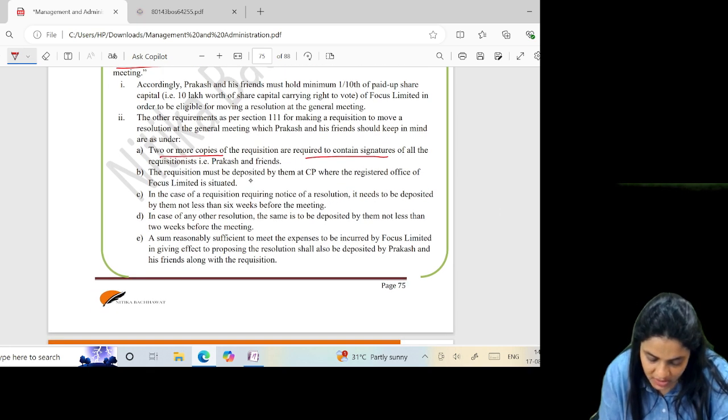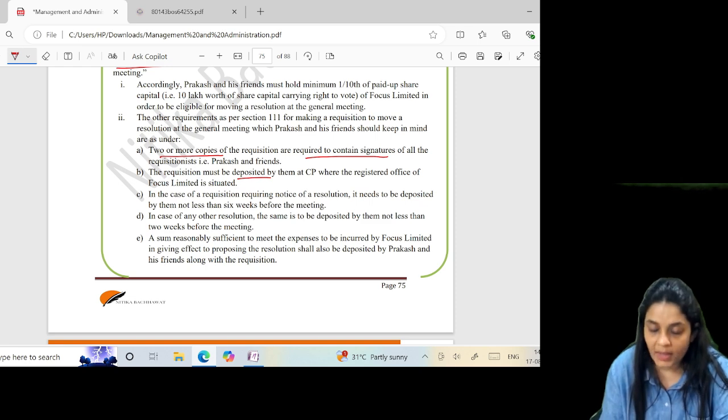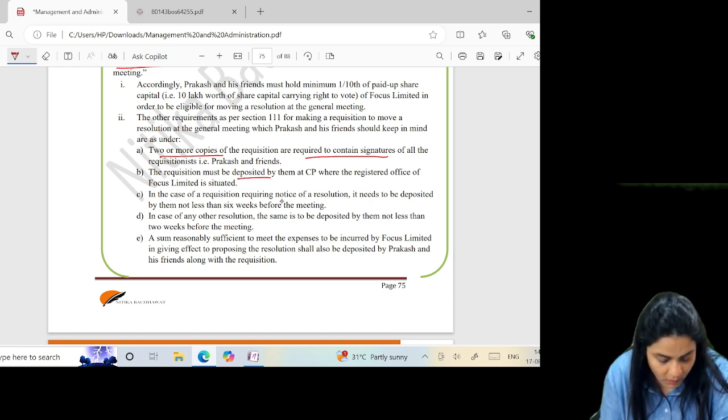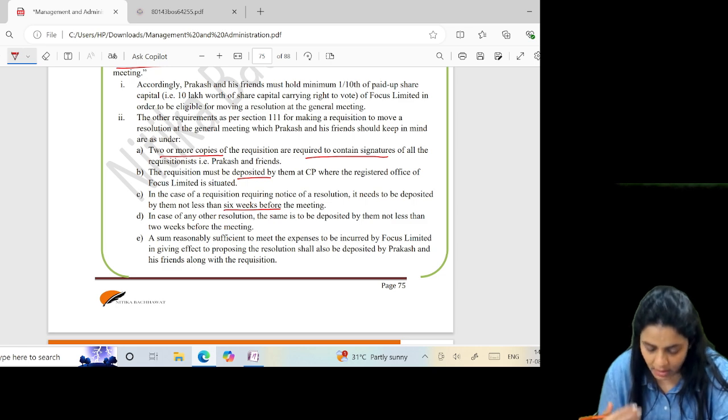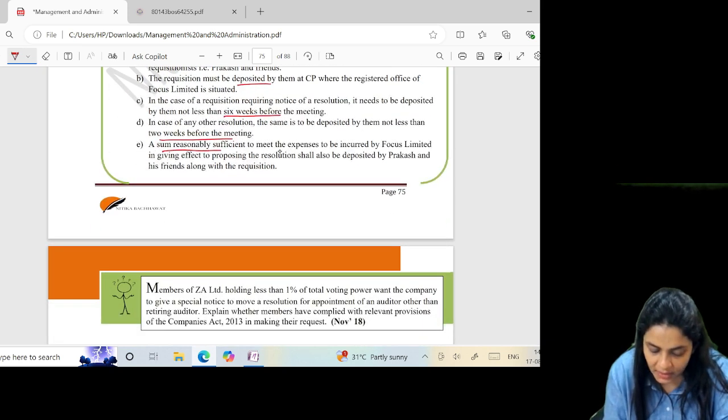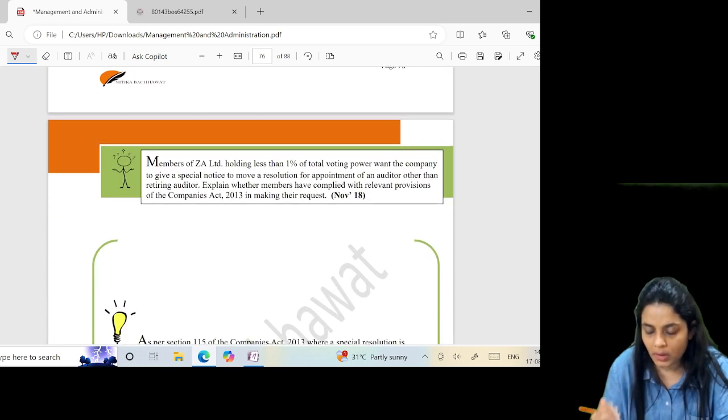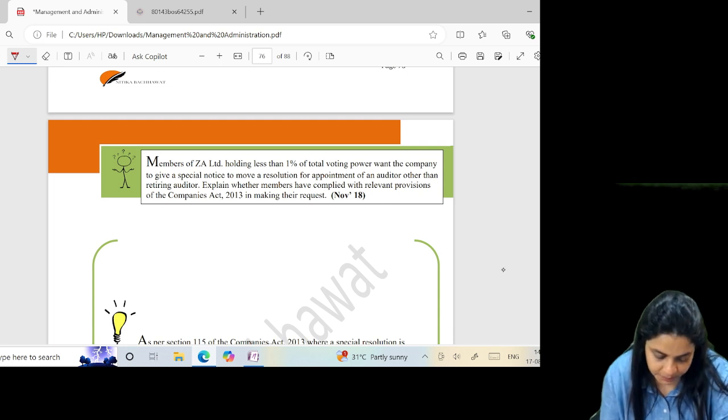It must be deposited at the registered office. If it is a requisition requiring notice of a resolution, it should be deposited 6 weeks before the meeting. If no such notice is required, 2 weeks before the meeting. And you should pay money to the company to cover the expenses.